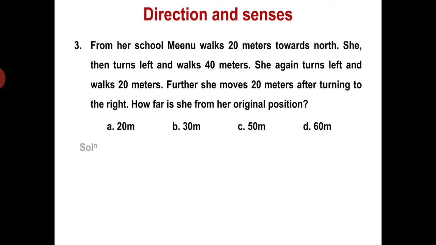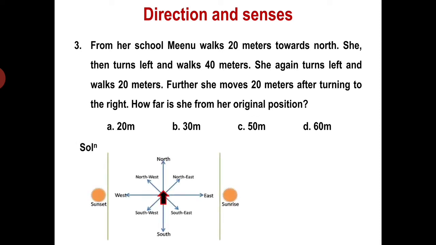Okay. So simply put the diagram of north, east, west and south and start drawing it. So the green spot that you see here, she was standing there. She moves 20 on top, 40 meters, 20 down, and again she moves 20 meters. So from her original position, she is 60 meters. So simple.